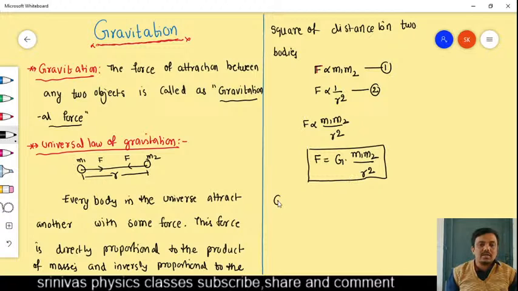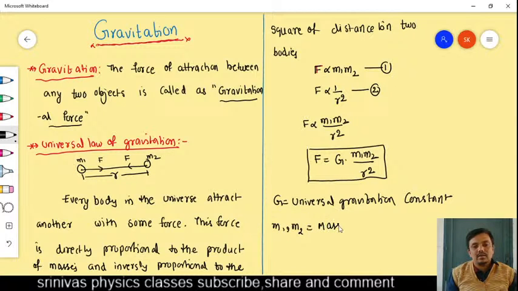What is capital G here? Capital G is the universal gravitational constant. What are M1 and M2? M1 and M2 are the masses of the two bodies. What is small r?